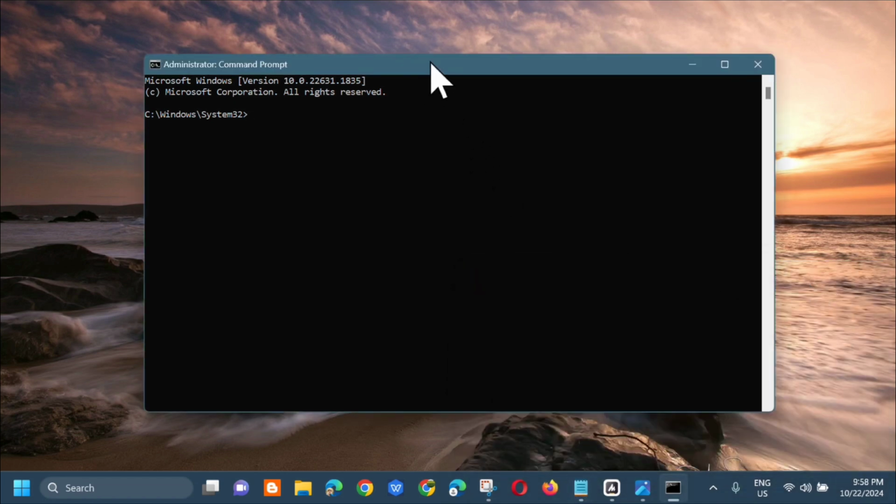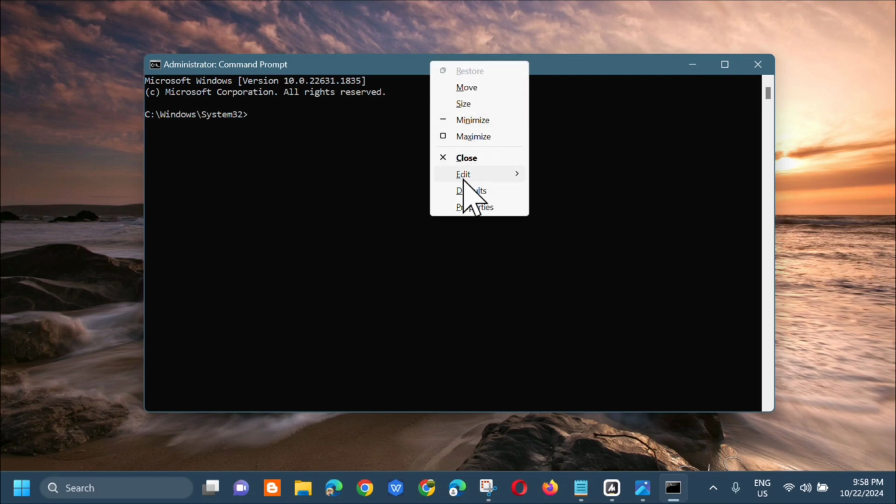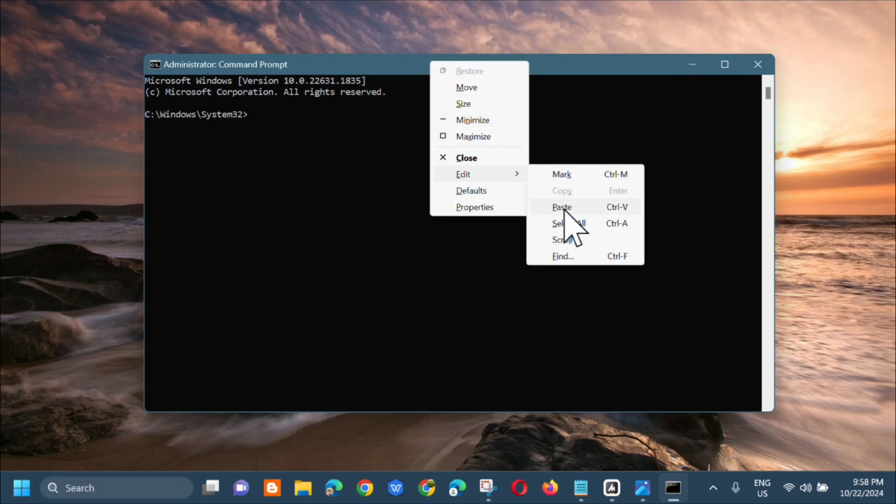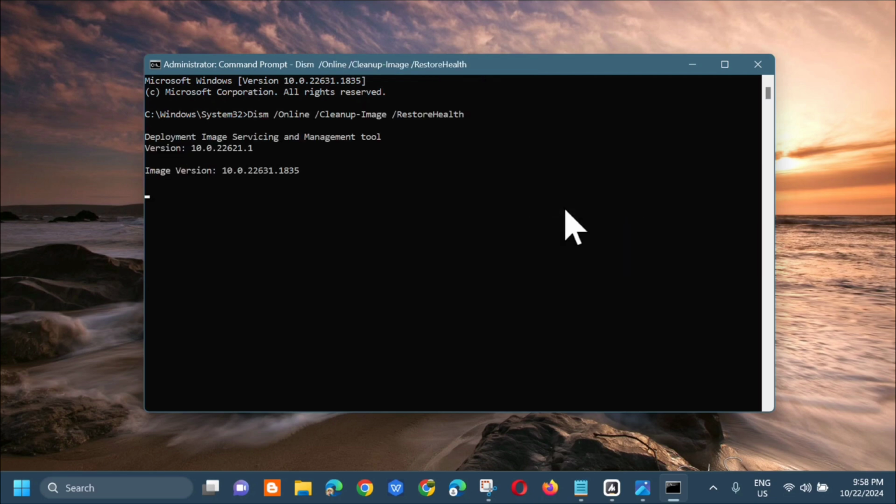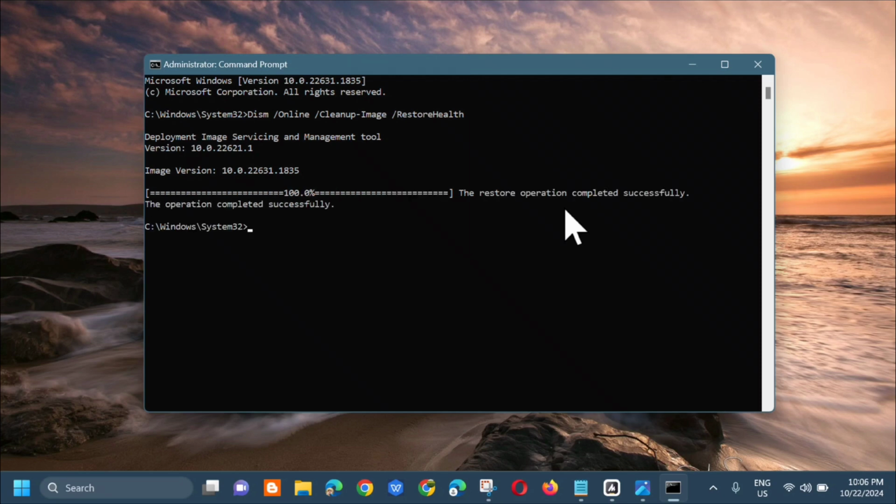And dito lang sa taas kailangan mo lang mag right click. Select mo lang dito yung edit, and i-click mo lang dito yung paste, or pwede mong gamitin yung keyboard shortcut na Ctrl+V, and click mo lang yan, and then press mo lang yung enter. Deployment Image Servicing and Management tool. So dito kailangan lang natin hintayin na ma-complete ang verification hanggang 100%. And finally, the restore operation completed successfully.